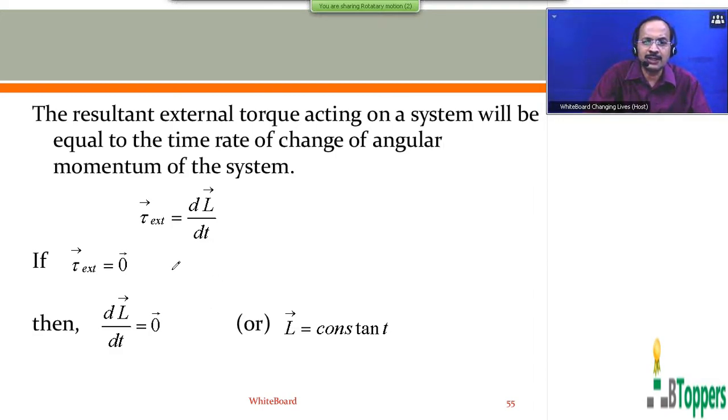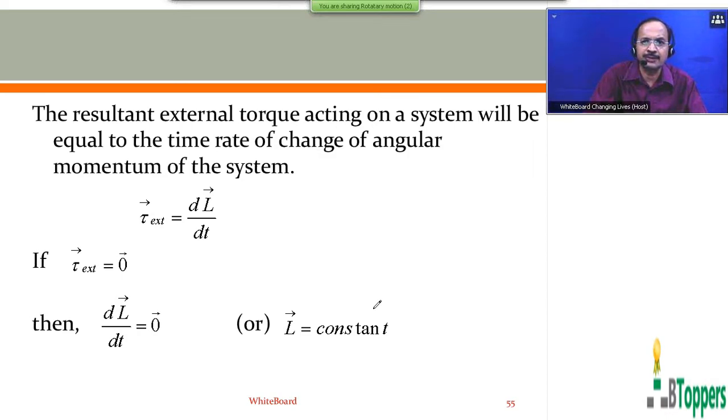That means if the resultant of all the external torques acting on all the particles of a system about an axis becomes 0, then the total angular momentum of the system about that axis remains constant, both in magnitude and direction, which we call the principle of conservation of angular momentum,